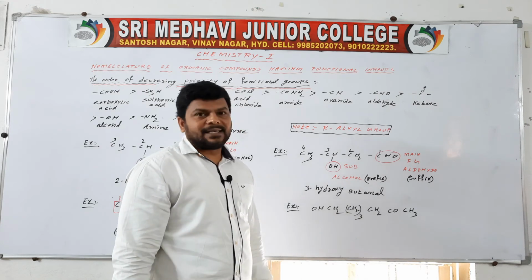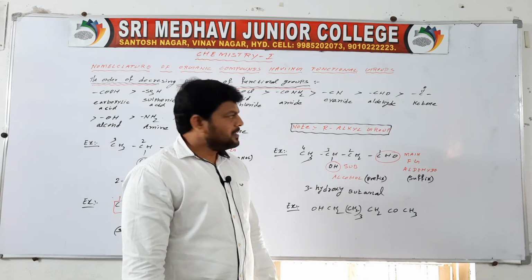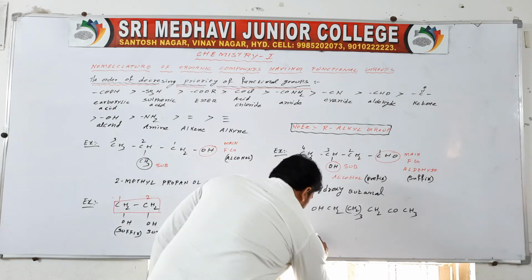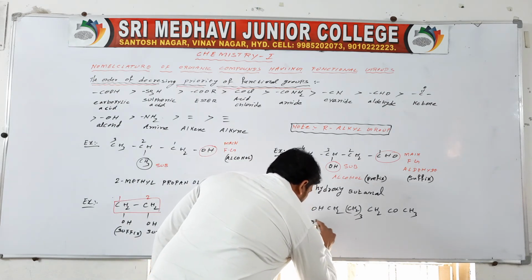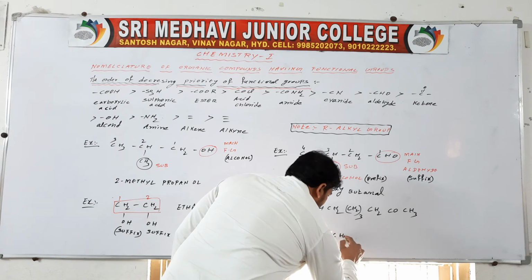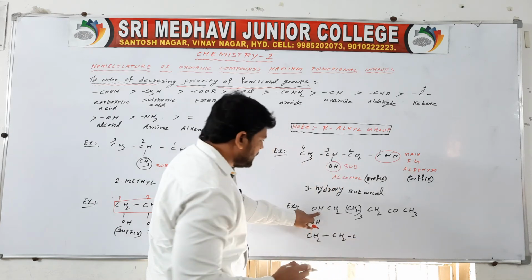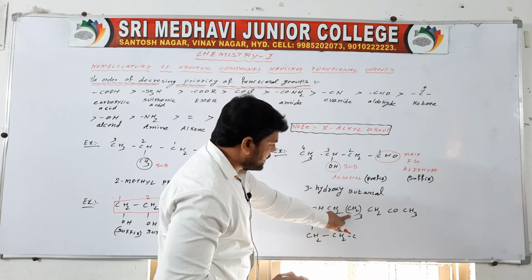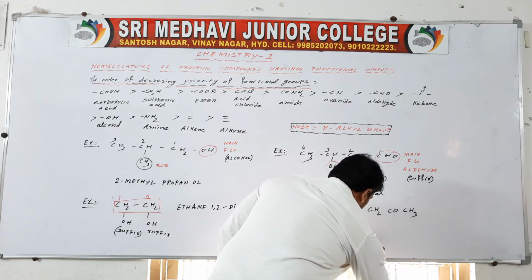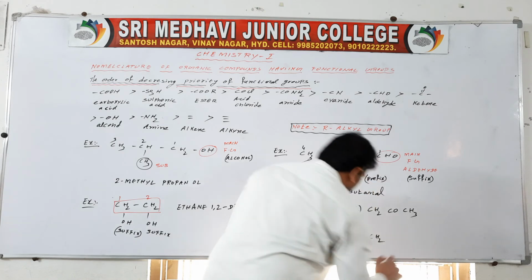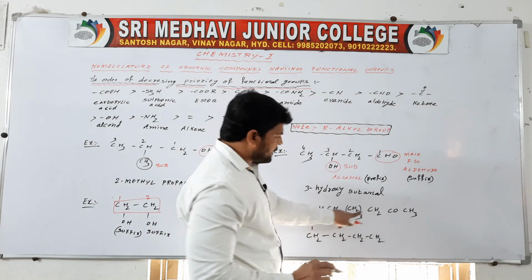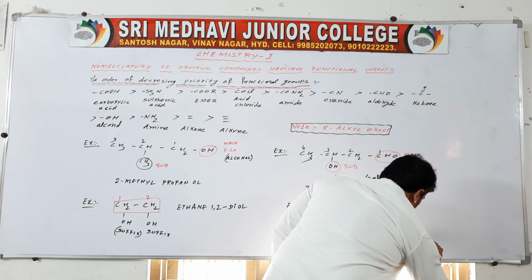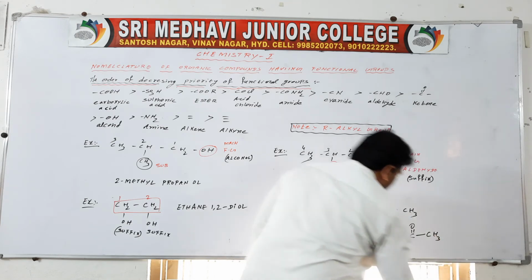First you have to write it in expanded form. So this is CH2OH, then CH2 taken thrice means CH2, CH2, CH2, next CH2, next C double bond O, CH3.